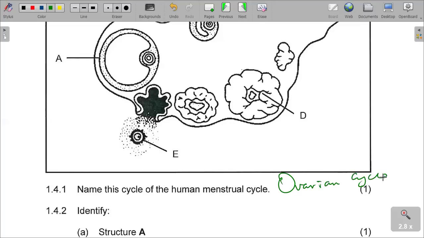It is just a cycle that shows the maturation of the follicles until a mature egg is released. So it's an ovarian cycle that is being asked in this case.